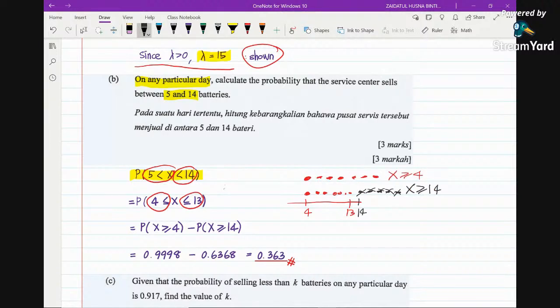That's why you can find the formula here: 5 to the right minus 14 to the right. And you just read this from the Poisson table with lambda 5. So you will have this reading, then subtract with this reading, and finalizing the answer, you will get this. All right, so 3 marks here means 3 minutes to solve.